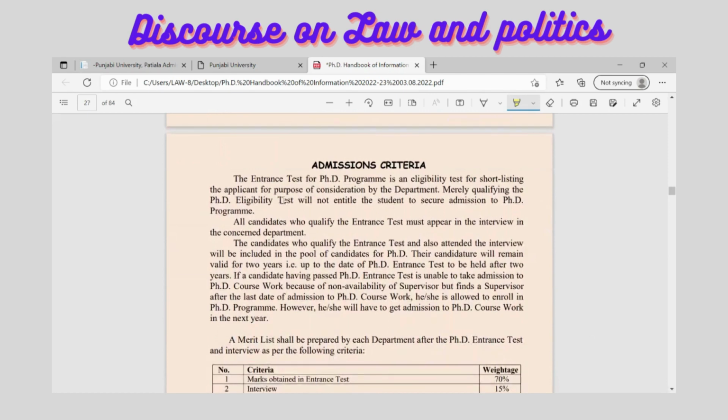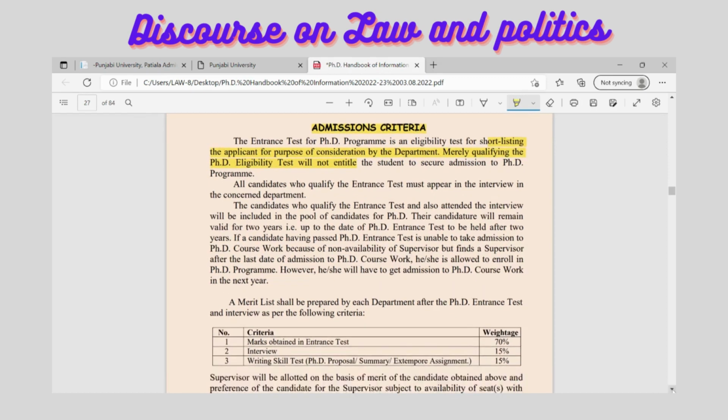This is the way you can see the bifurcation of the question paper given above. And now this is the admission criteria. The entrance test for the PhD is an eligibility test, and shortlisting does not give any kind of entitlement that you will get admission in the PhD program.